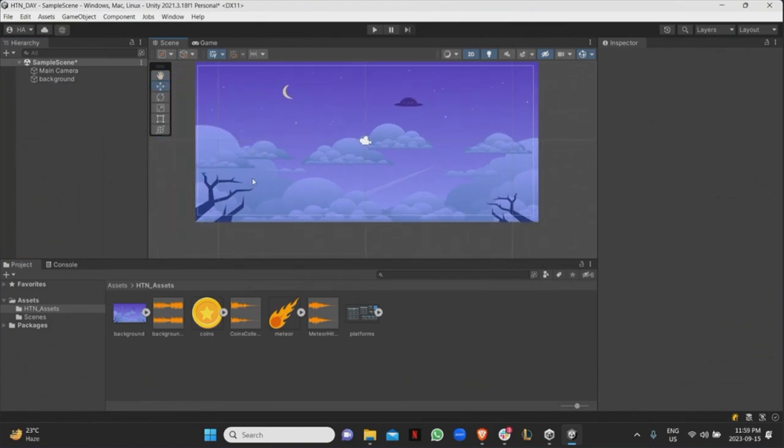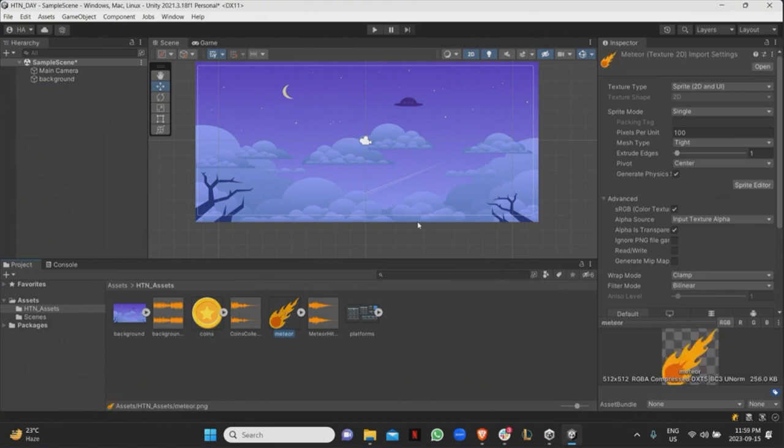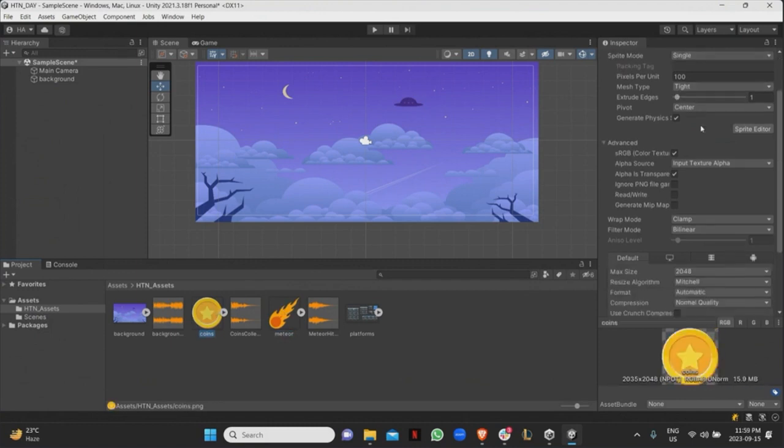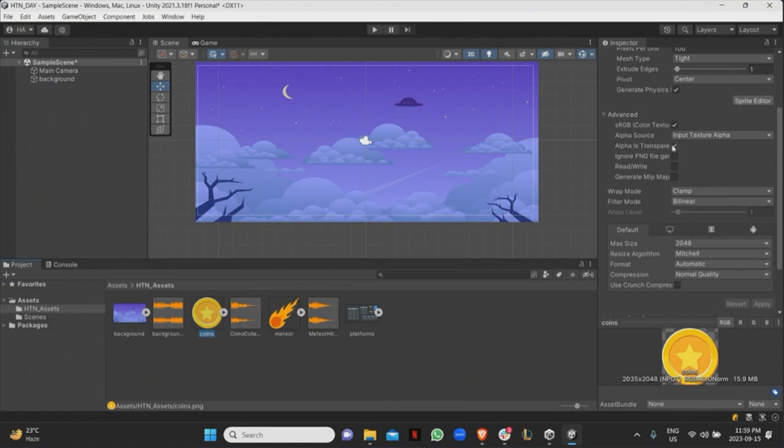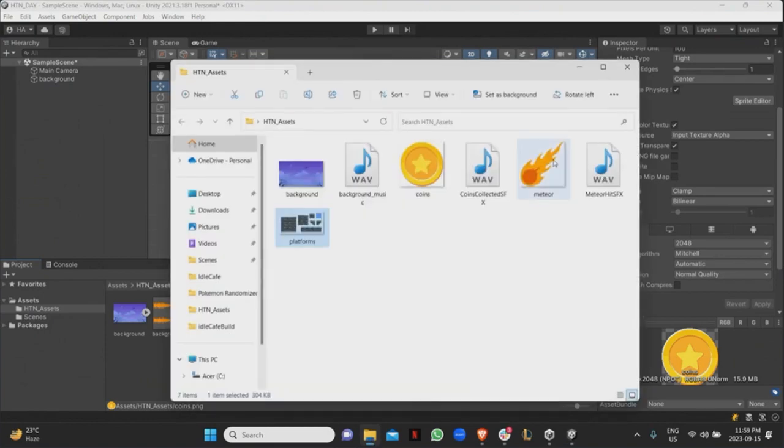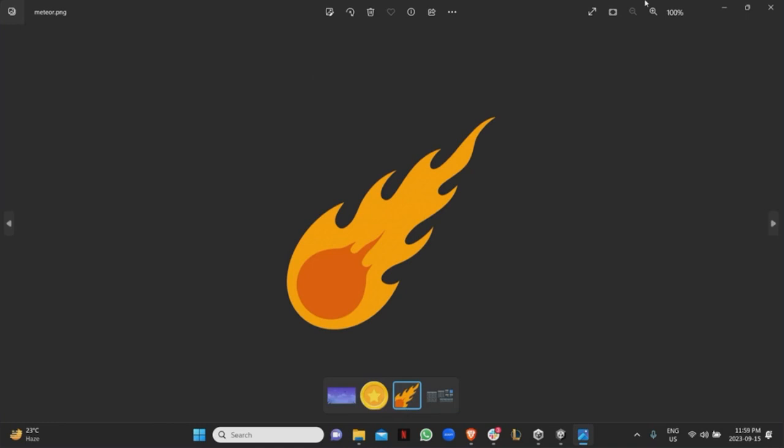Okay. And next, you're going to have all those different art assets that are imported. Just make sure that the texture type is going to be Sprite 2D and UI, because that's what we're going to be using it for. For the ones that are just single things, like those two, the sprite mode is just going to be Single. And you'd also want to enable Alpha Is Transparency, right? If you're not sure what that is, if I open this art right here, you're going to notice that the background is actually transparent.